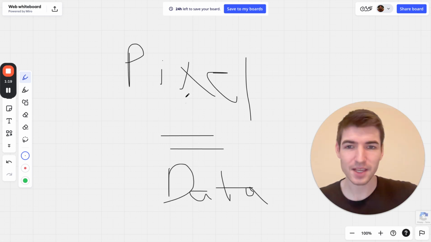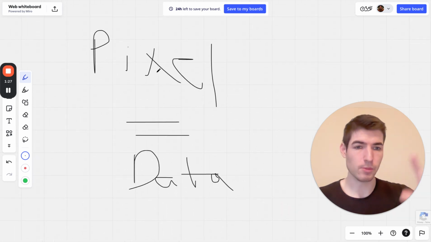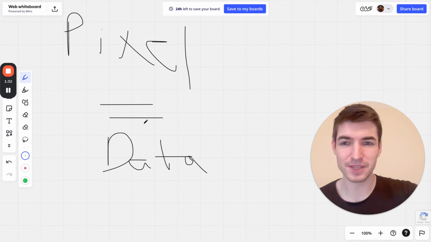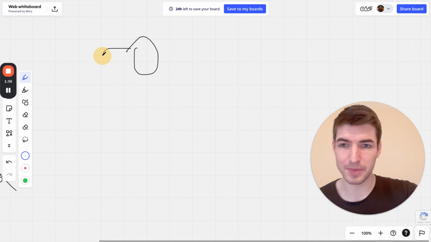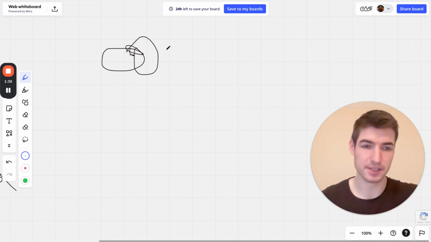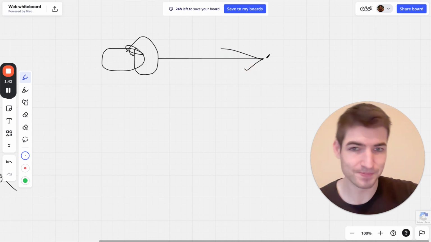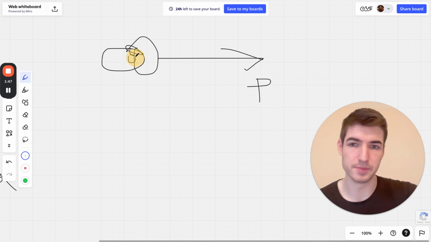So now that you understand the pixel is just data, what we need to do is train this pixel. We want to protect it by all means necessary. The example of what's happening for most people is they have bad leads, poopy leads. Bad leads right here. And these leads go through your funnel and they convert, and the pixel is firing. The pixel is firing for these bad leads.